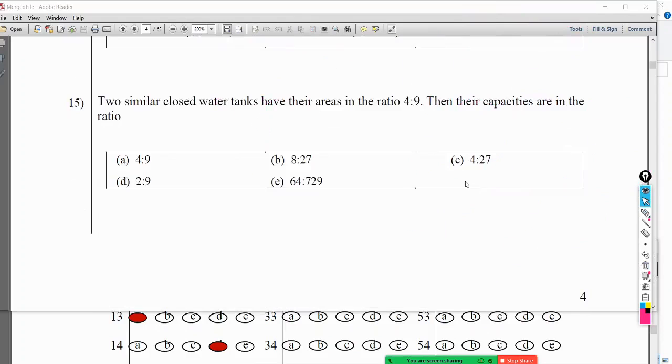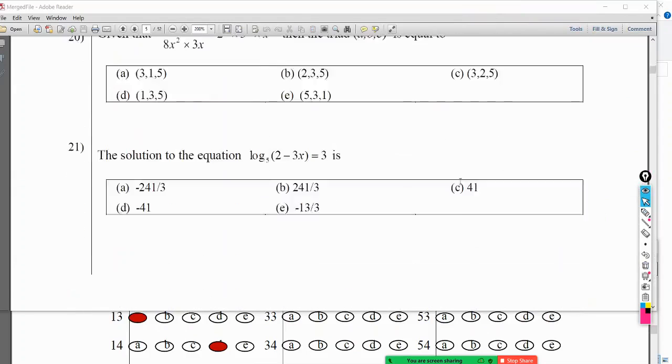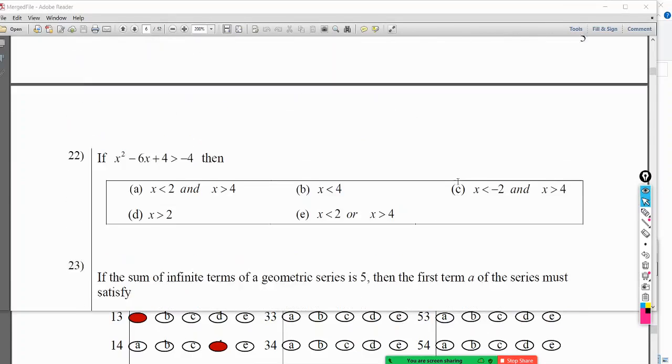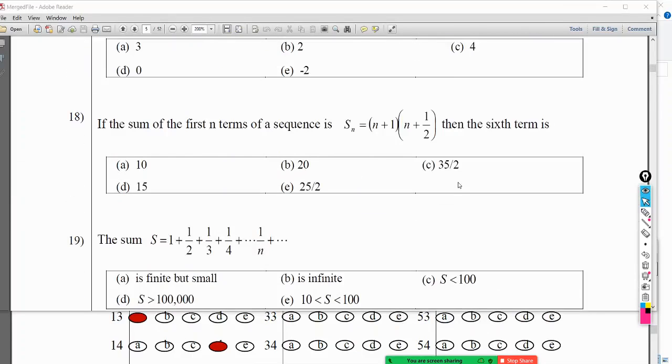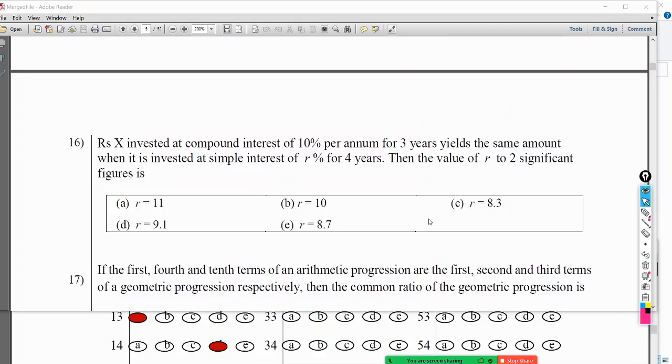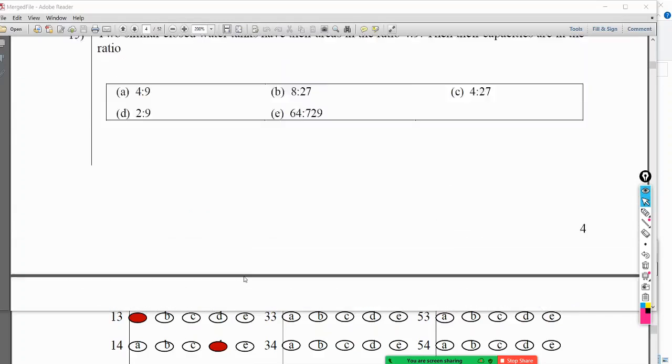Right, 15. How many questions are there? 20? 25. Now we started doing this, I think somewhere around 9:35. Now it's already 10:35. Now 1 hour is actually over. Because we are doing discussion, but in the exam you have to fight with the time.